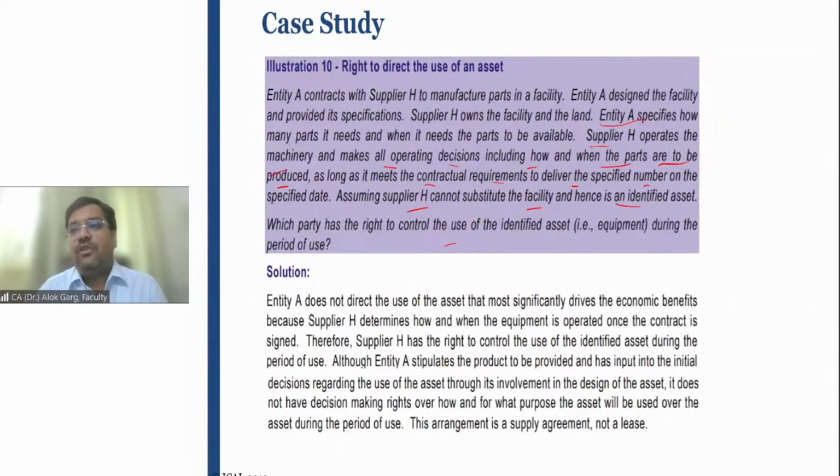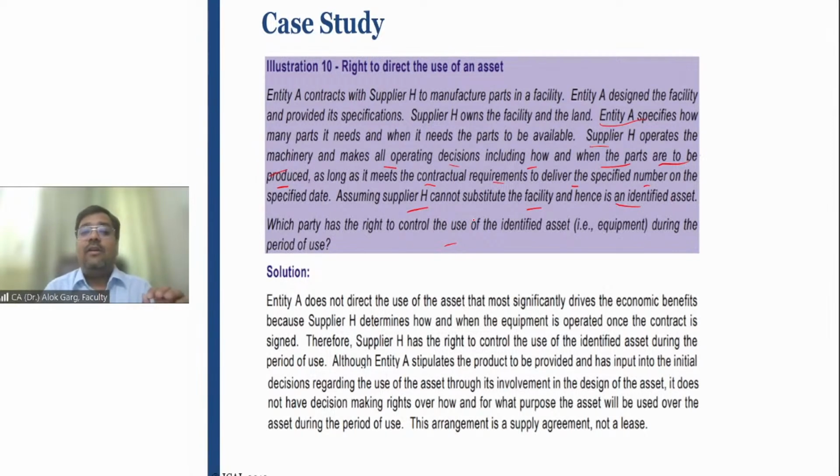Supplier H cannot substitute the facility, meaning the factory. In the same factory this production has to happen, and hence it is an identified asset, right? Now the point is, in this case, whether it is a lease agreement, which party has the right to control the use of the identified asset? Whether X has any right to control the use of this factory, how this factory is going to be used and for what purpose. Does X have any control on that? The answer is no.